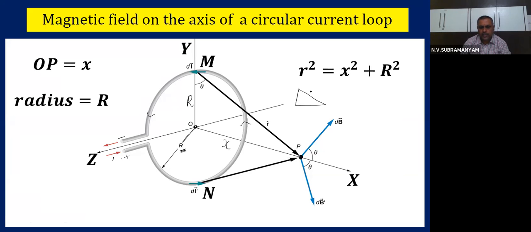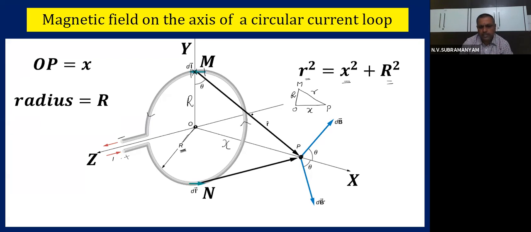What is the right angle triangle? This is small r, this is capital R, this is x. So this is O, M, and P. Then using Pythagoras theorem, I can tell r square is equal to x square plus capital R square. We have applied Pythagoras theorem here. And this element at capital M, this small element dl.